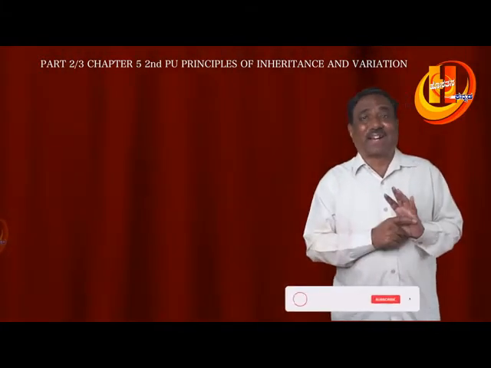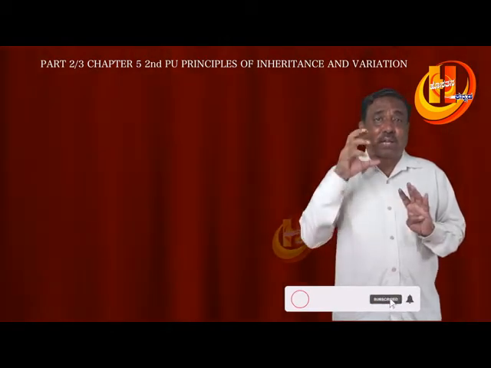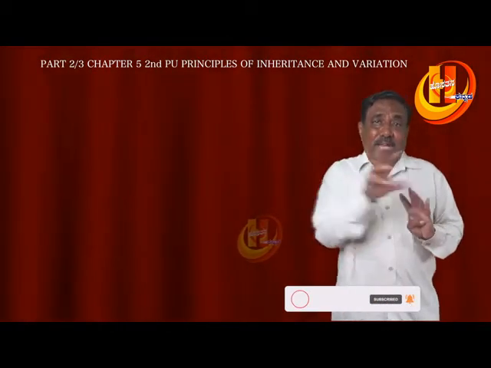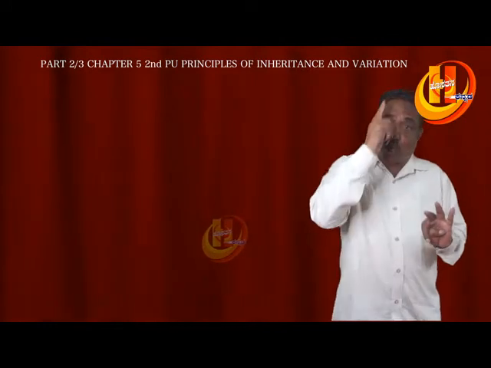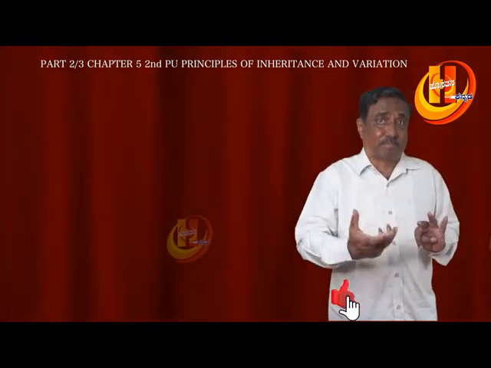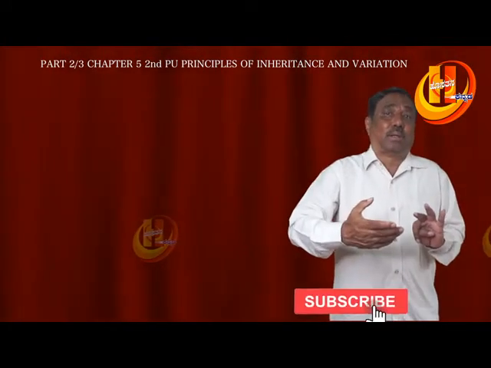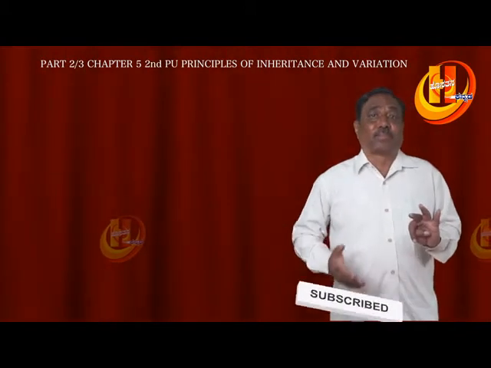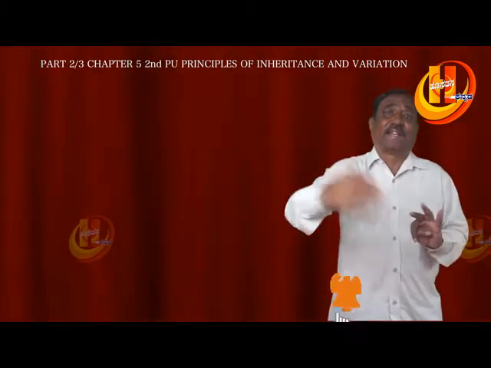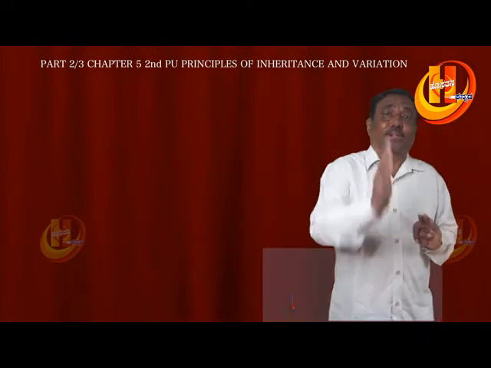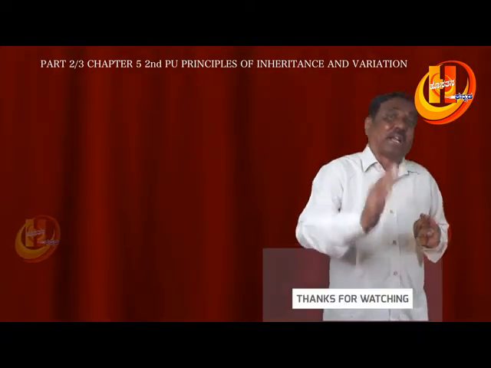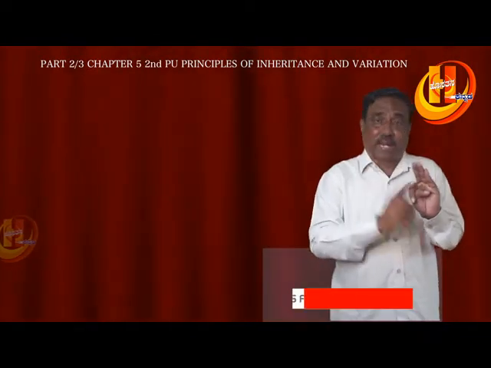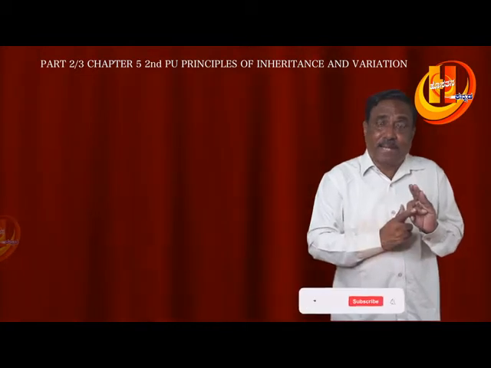That is one reason. And Mendel introduced mathematics to the field of biology, which was unacceptable to the scientists of those days. That is the second point.